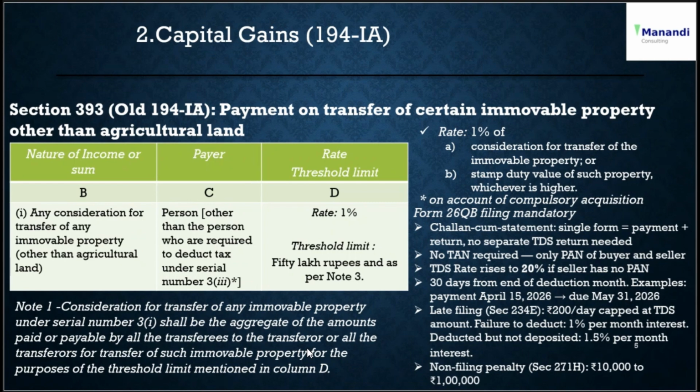It doesn't go by that. It is the total value of the transaction, or the total stamp duty value of the transaction, that comes into the picture.